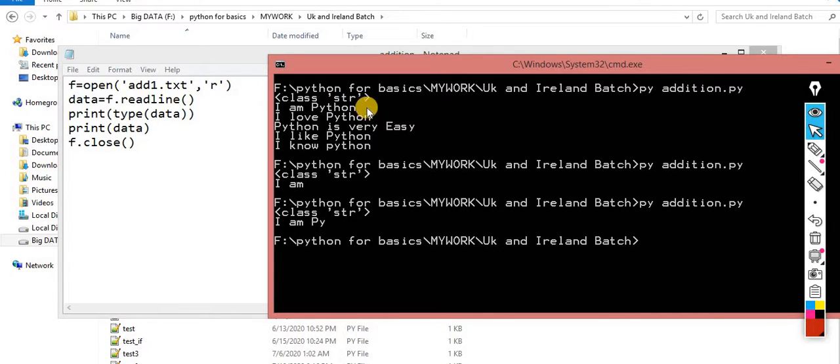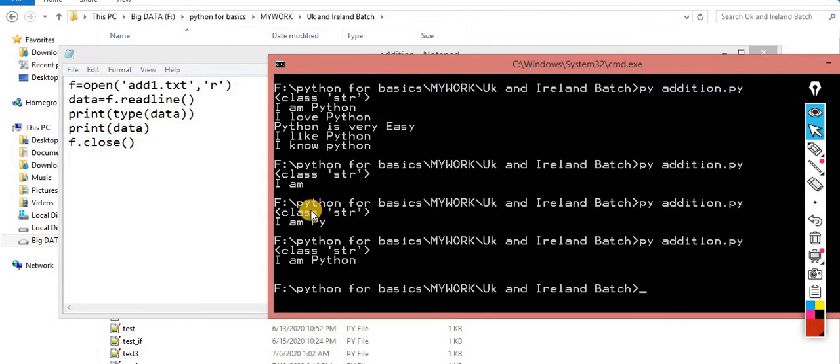It automatically understands that the slash n is there, and the operation performed by the user is readline. So it understands that the cursor is blinking over here and it is supposed to read only one line, because the end of this line is a slash n. Now you can check, I get only one line, that is I am Python.